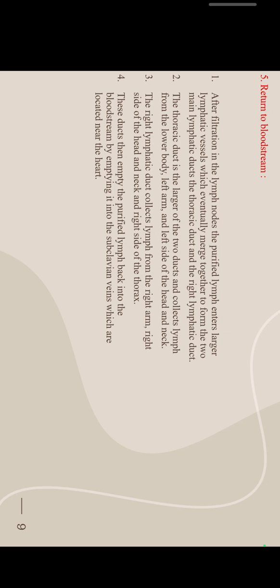The right lymphatic duct collects the lymph from the right arm, right side of the head and neck, and right side of the thorax. These ducts then empty the purified lymph back into the bloodstream by emptying it into the subclavian veins, which are located near the heart.